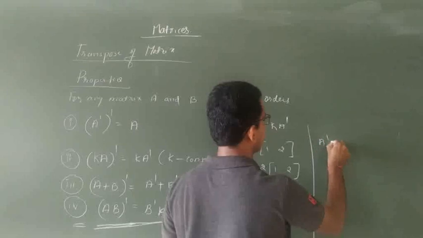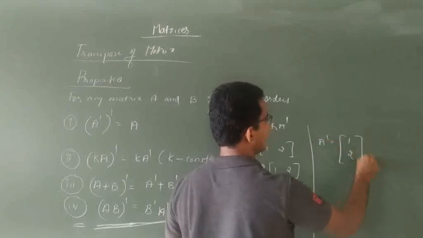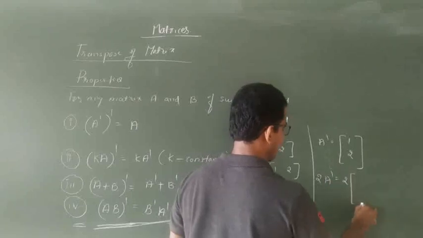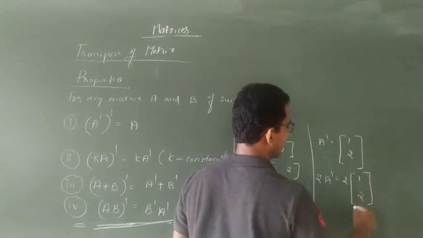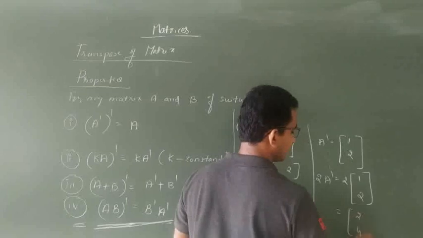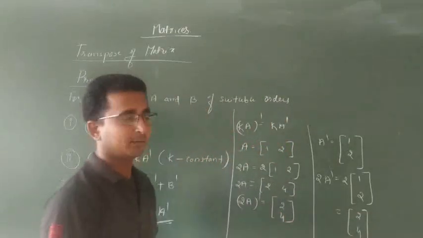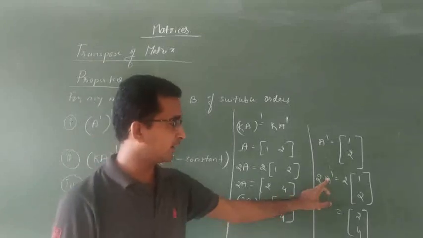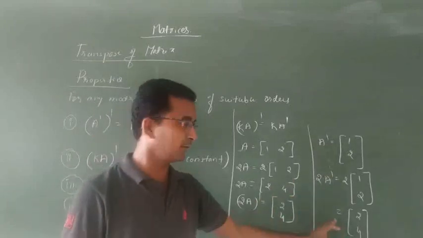A dash is nothing but 1 2. Then k A dash, 2 into A dash, that is 1 2. What you are getting, that is 2. That's why k A whole dash is nothing but k into A dash. Both are the same we are getting.